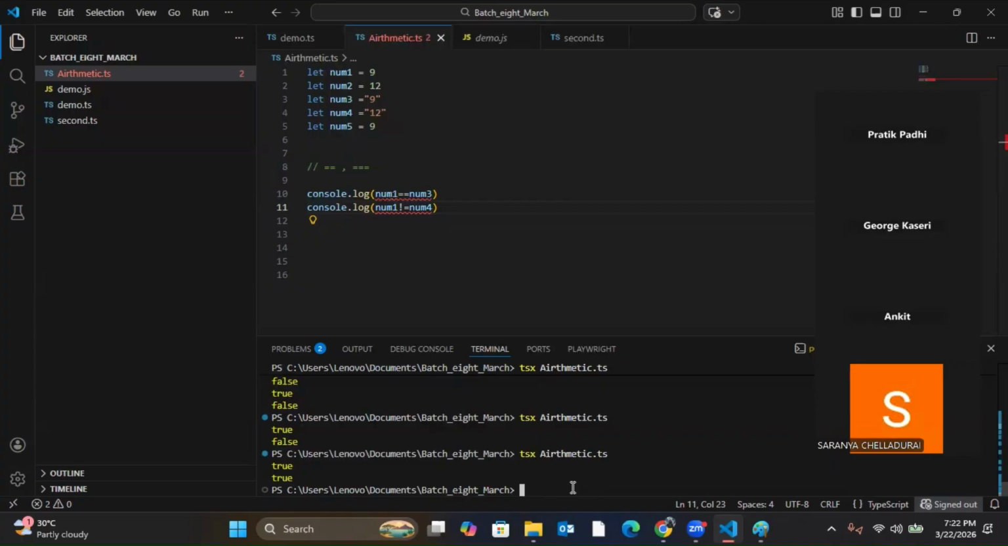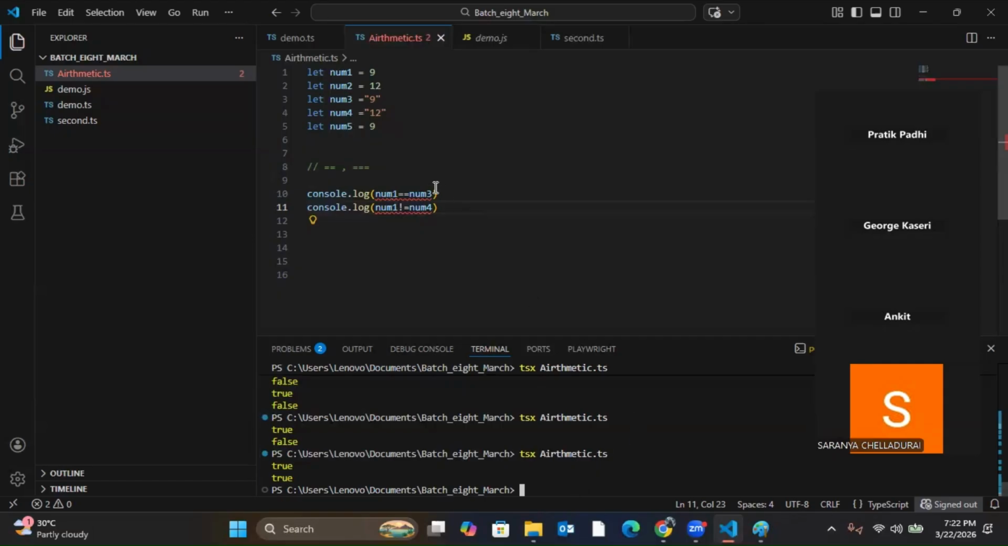Tell me, what will it compare? It will check both. That means it checks if the value and data type both are the same for the variable, or different for the variable or not.